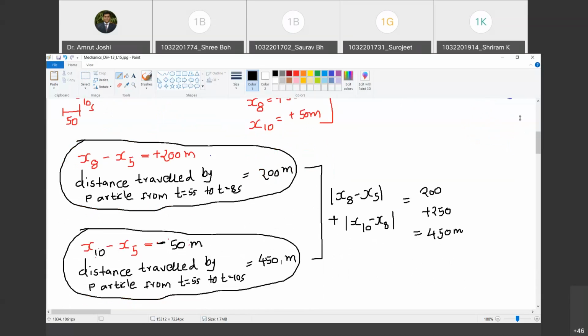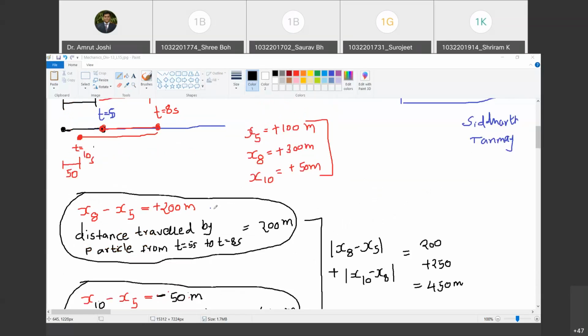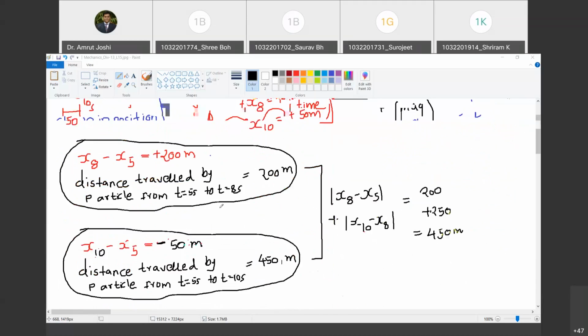Now, looking at all these calculations, can you bring out the bigger picture? Can you tell what I want to say? No, this is just a description of what I have written. Now forget about these numbers 10, 5. What is the bigger conclusion that I want to make? Tell me.